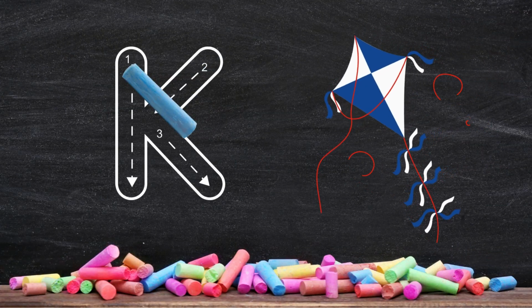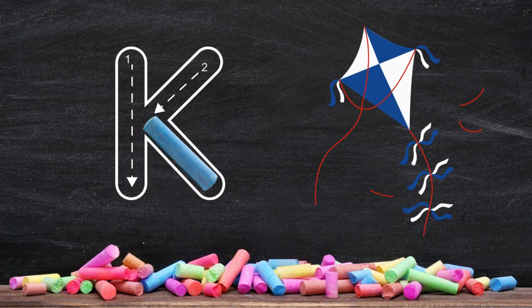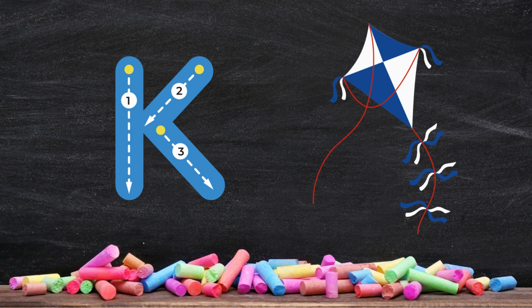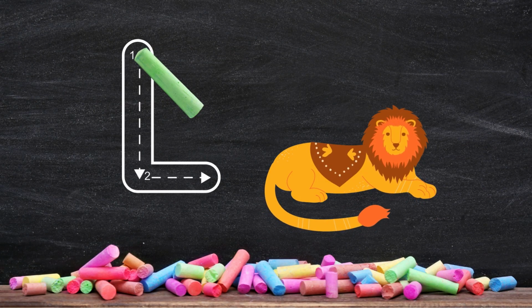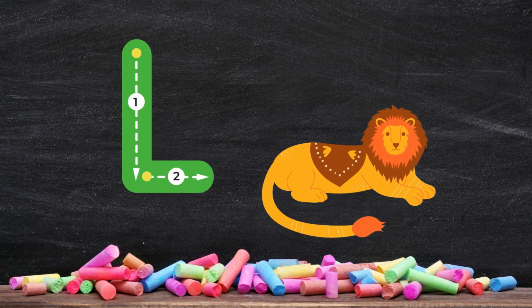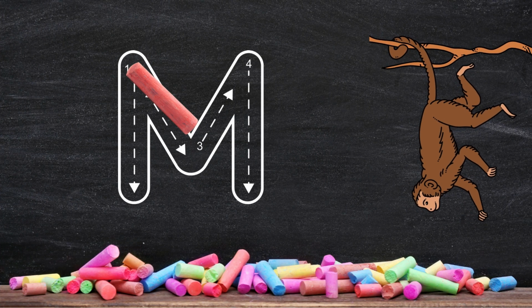Let's trace the letter K. K is for kite. L is for lion. Let's trace the letter L. Here comes the letter M for monkey. Let's trace it.